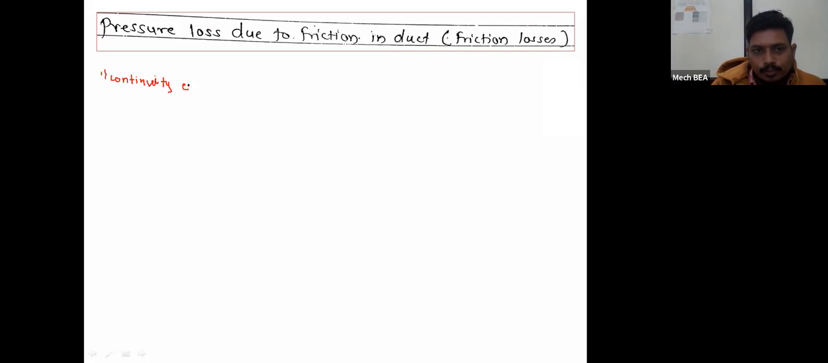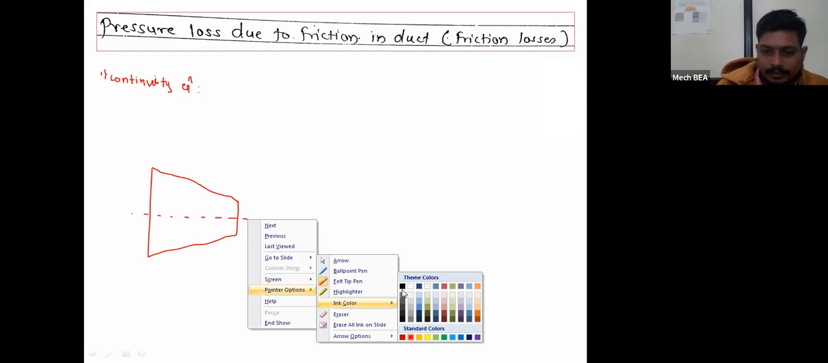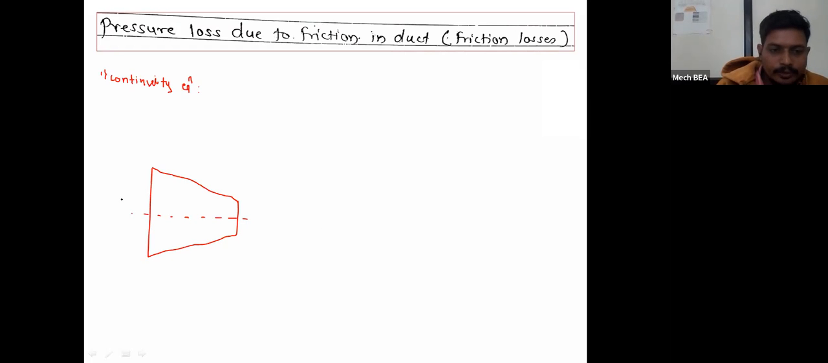Continuity equation. For the derivation of this continuity equation, we'll consider a variable cross-sectional area duct. Suppose we have a variable cross-section area duct. Suppose this has an axis, and through this duct, suppose conditioning air is passing. At this location, suppose conditioning air is passing from this direction to this direction. Here, I'm going to consider this as cross-section area 1, 1.